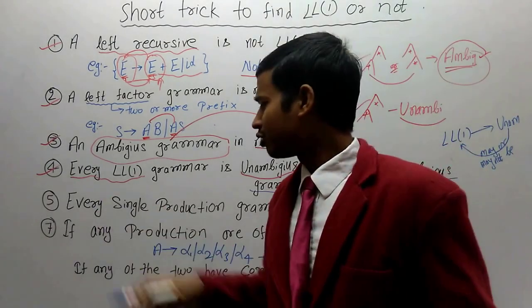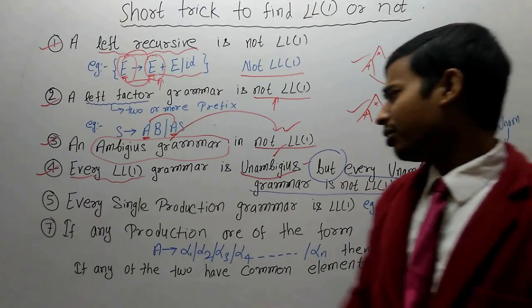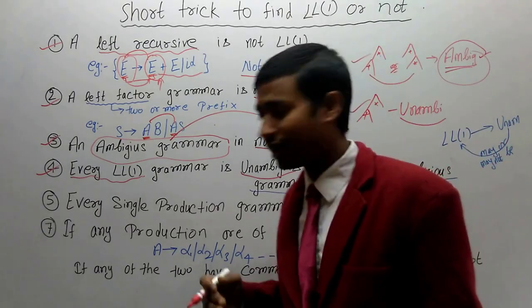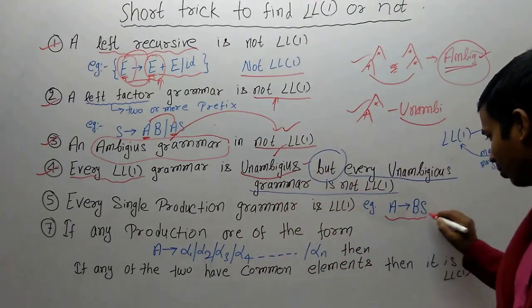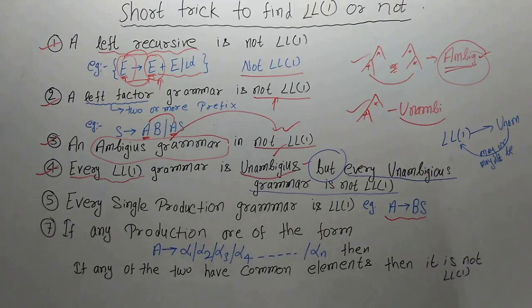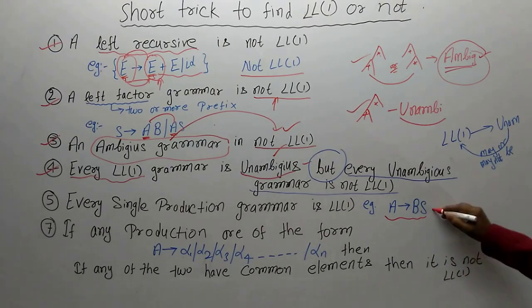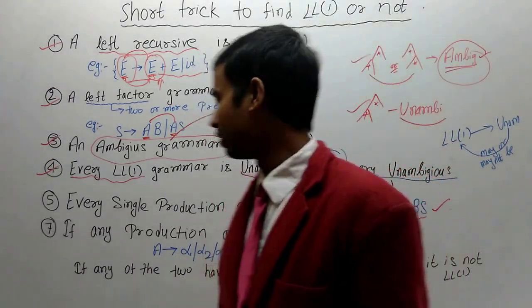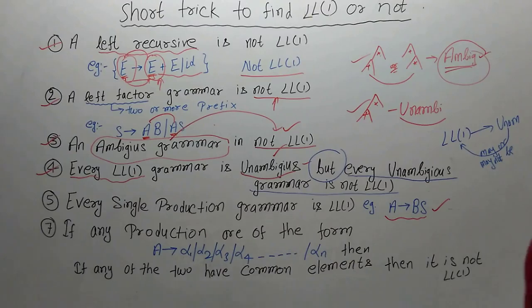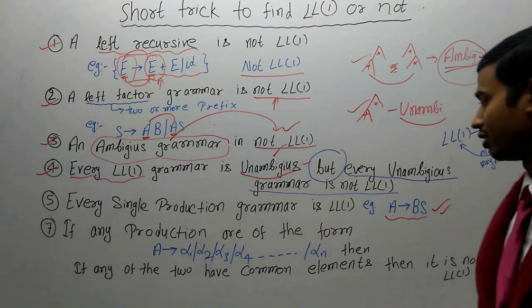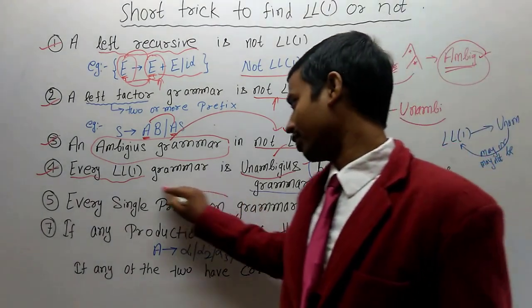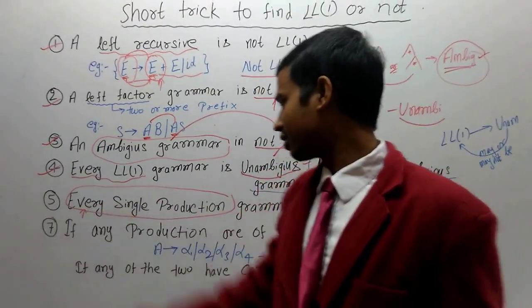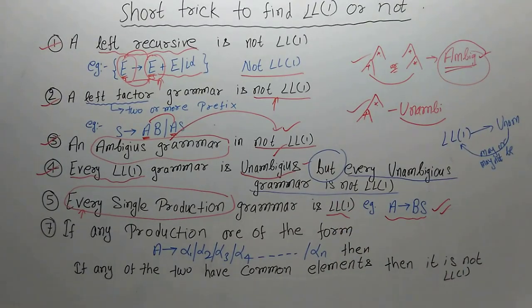Okay. Now let's move to the 5th point. Every single production grammar is LL1. What is the meaning of this? If any production is of the form A produces B S, it means this is a single production. And if a single production is given in your question, then you directly say yes, this type of grammar is LL1. Every single production is LL1. You have to have a clear understanding of this.